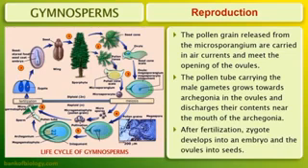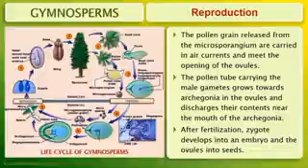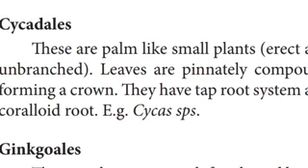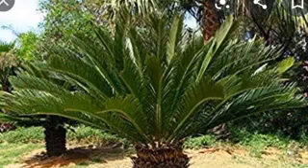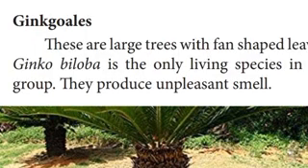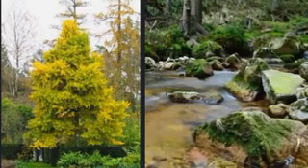Next is the classification of gymnosperms. The gymnosperms are classified into four different types. They are Cycadales, Ginkgoales, Coniferales and Gnetales. First one, Cycadales. Palm-like small plants, erect and unbranched. The leaves are pinnately compound and form a crown-like structure. They have a well-developed taproot system with coralloid roots. Example, Cycas.